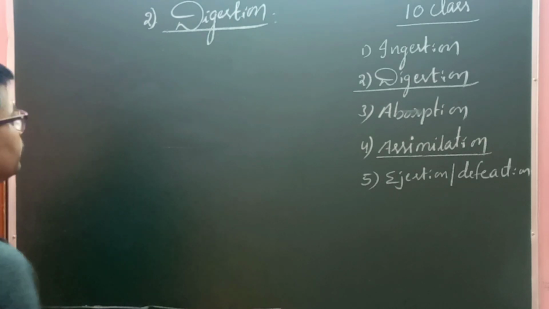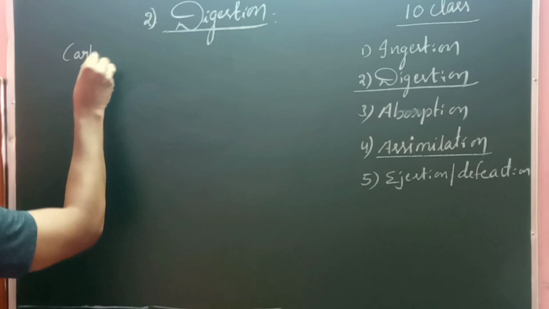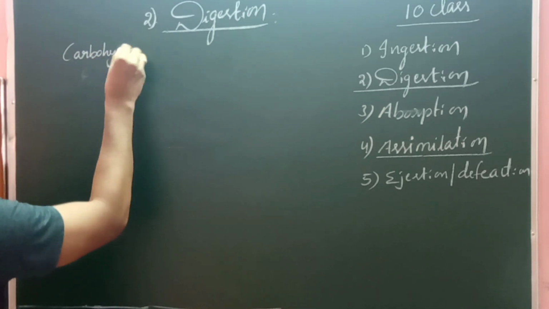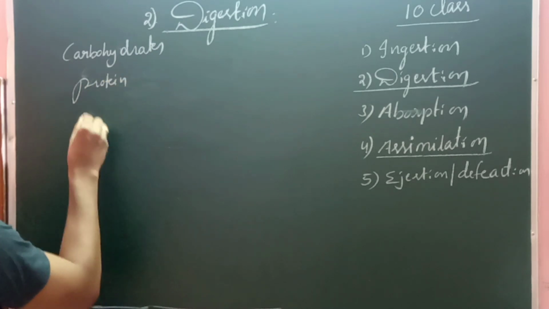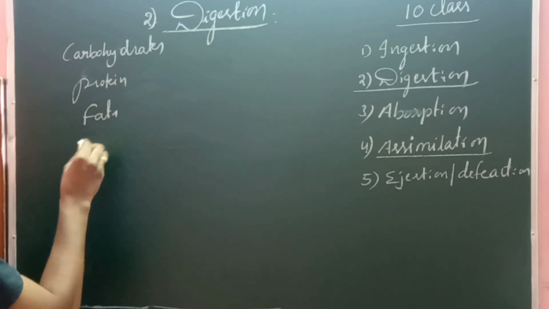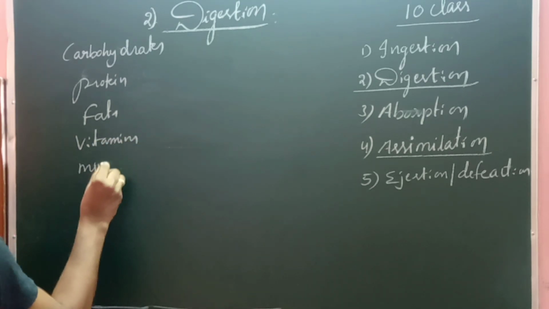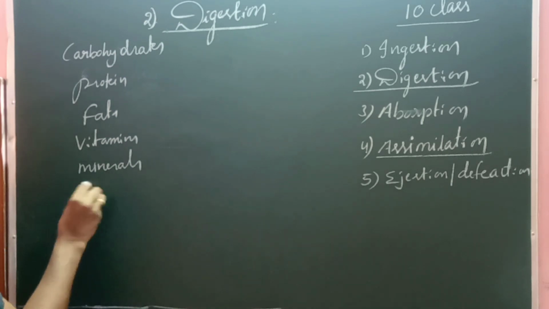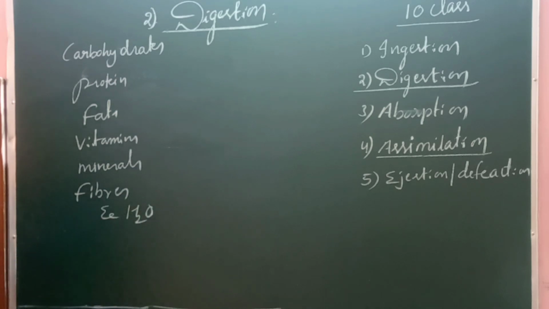There are different types of nutrients we are taking. That means we are taking carbohydrates, proteins, fats, vitamins, minerals, and fibers, and finally water, right? So as a diet we take carbohydrates, proteins, fats, vitamins, minerals, fibers and water.